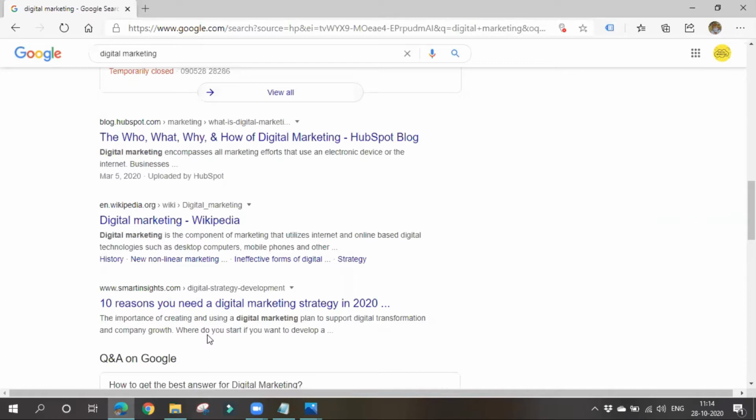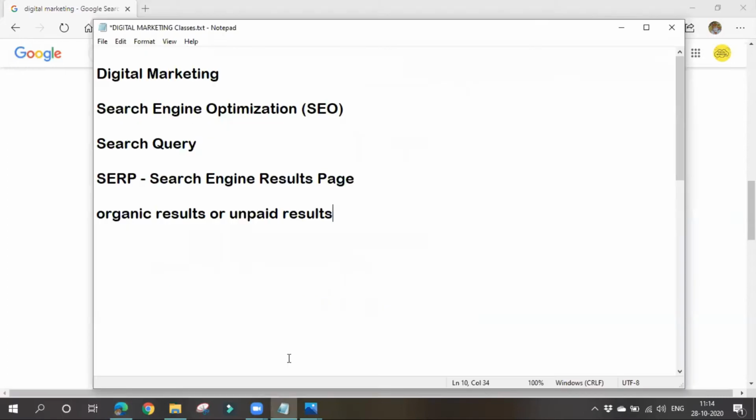With the help of these techniques, we'll try to bring our website to the top, so that more people click on our result, more people come to our business, and we get some sales done. We define it as applying some techniques or optimizing our website in such a way that it improves our ranking on Google.